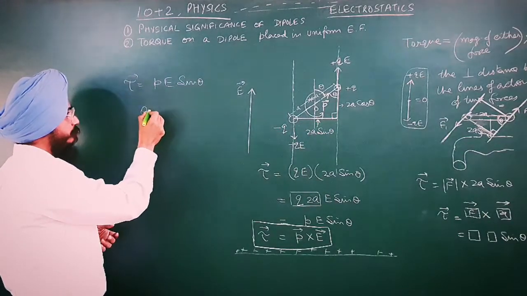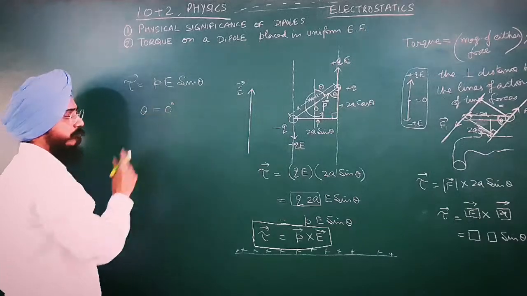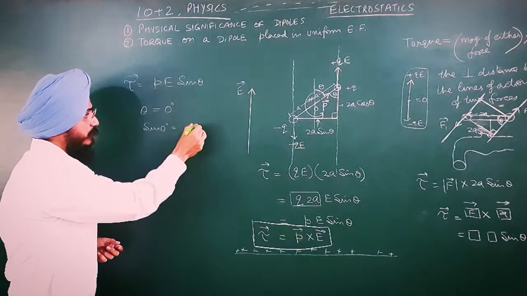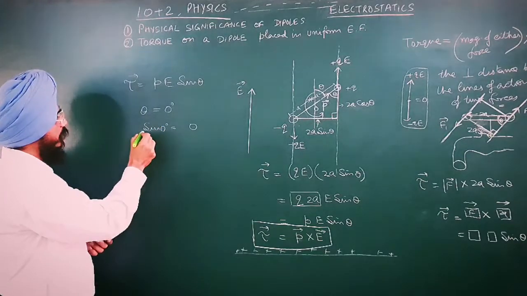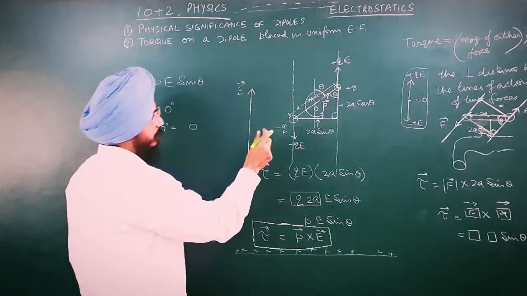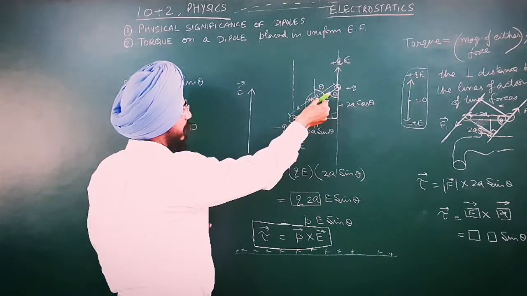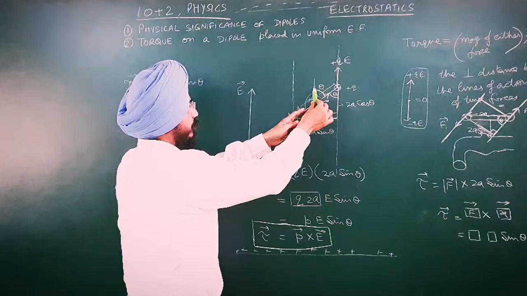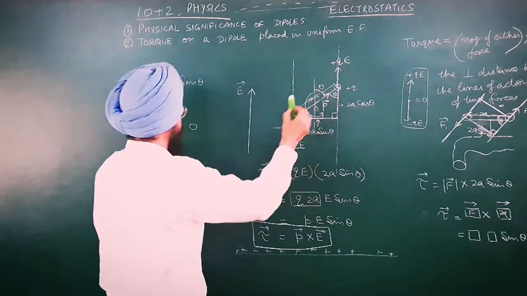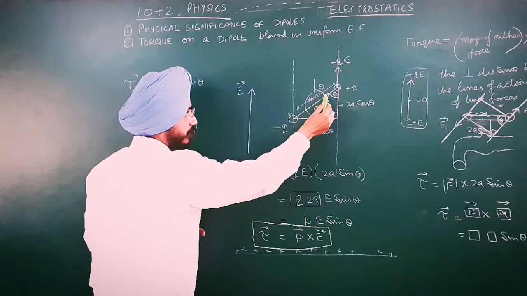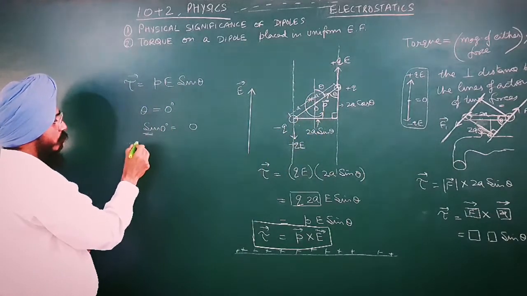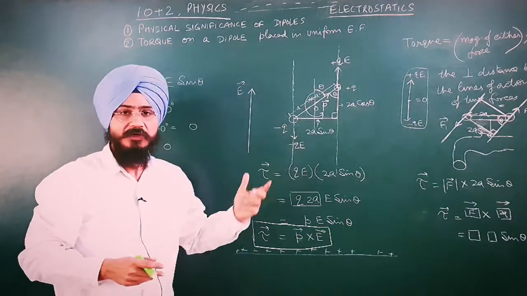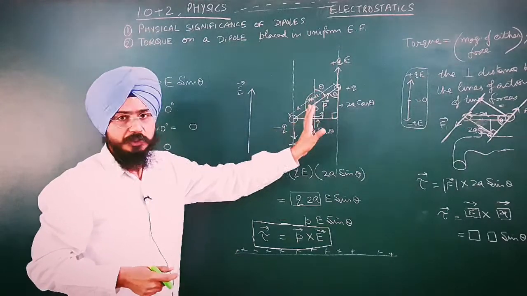If this theta is 0 degrees, the value of sin 0 is 0. So if the electric field and the dipole moment are in the same direction, then torque will be 0.